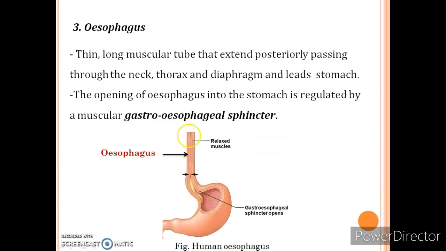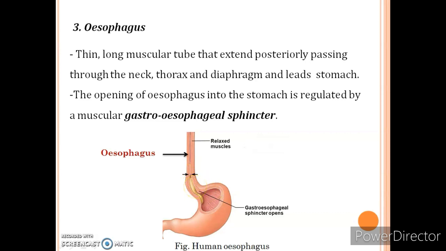So in this diagram you can see this is the oesophagus, which is also known as food pipe, and after oesophagus the food materials get released into the next organ, that is the stomach. The opening of oesophagus into the stomach is regulated by a valve.